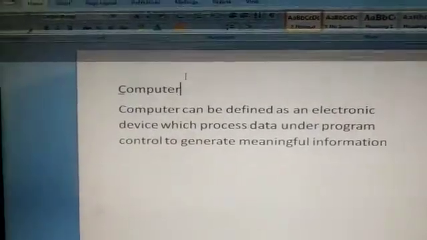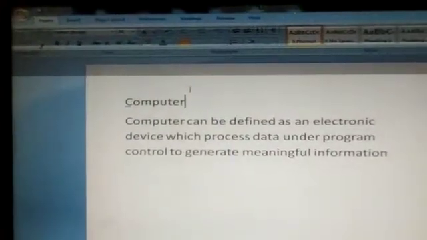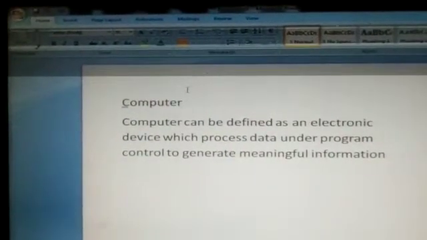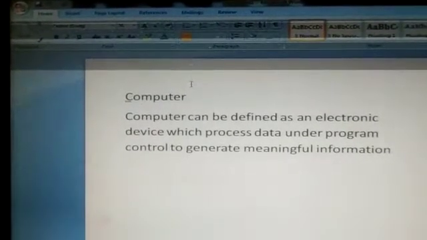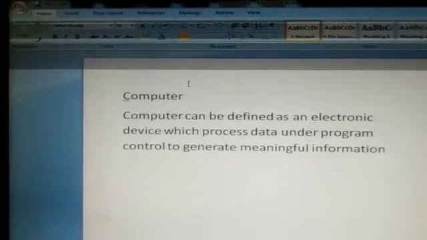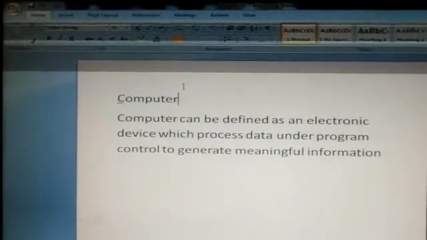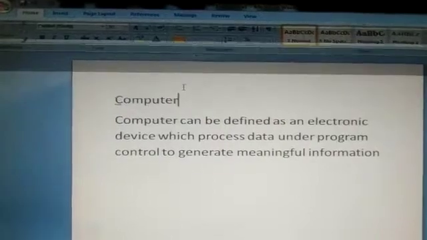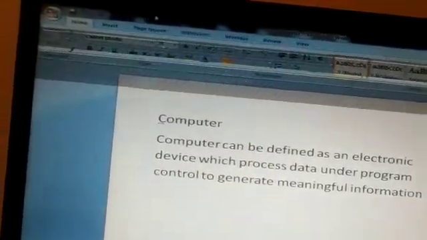Now students, first we will save this file. For saving a file, first we have to click on the File menu, then click on the Save option, then it will ask for a file name, and we will give a file name to this document. Now see how to save it.